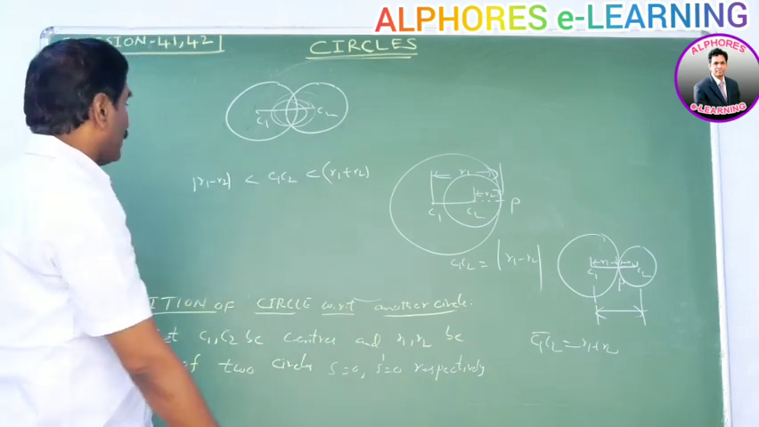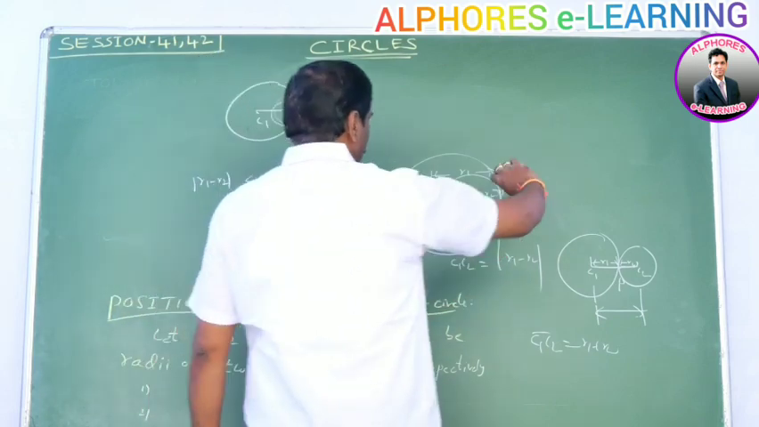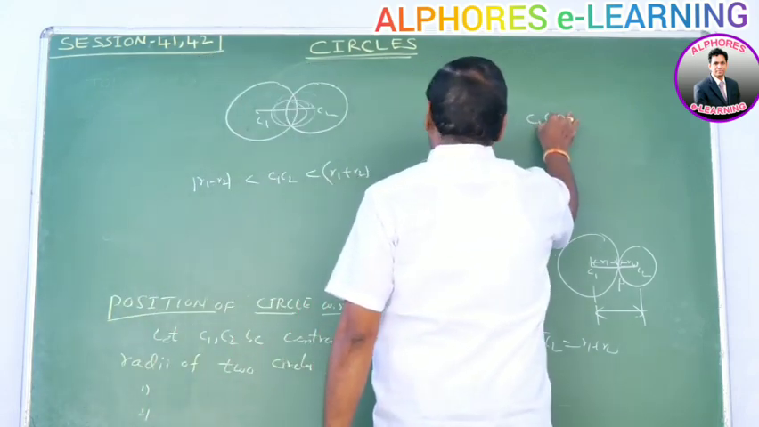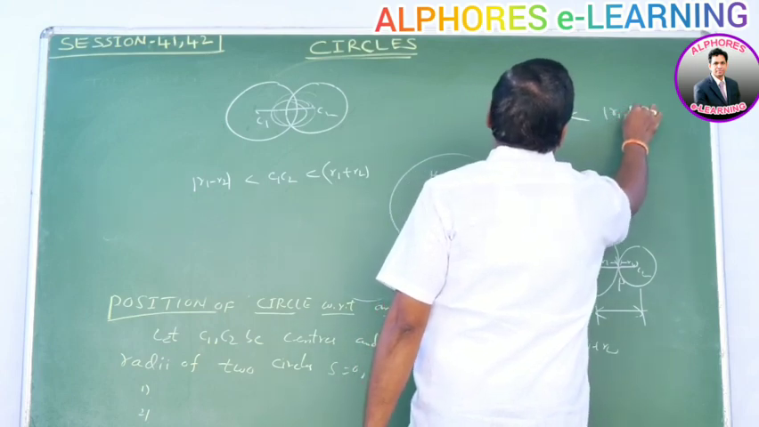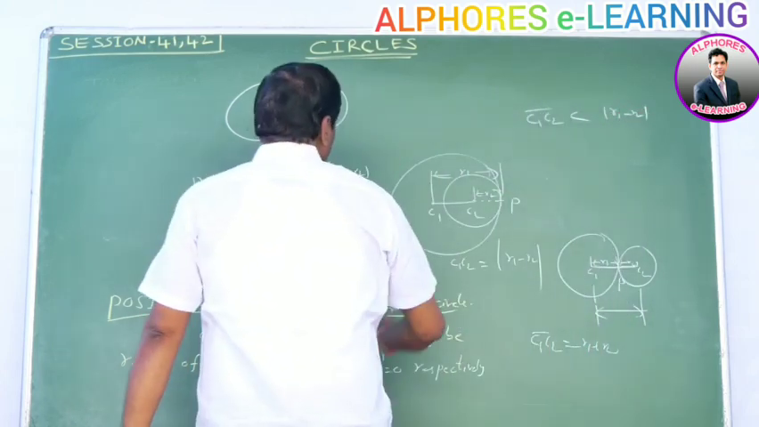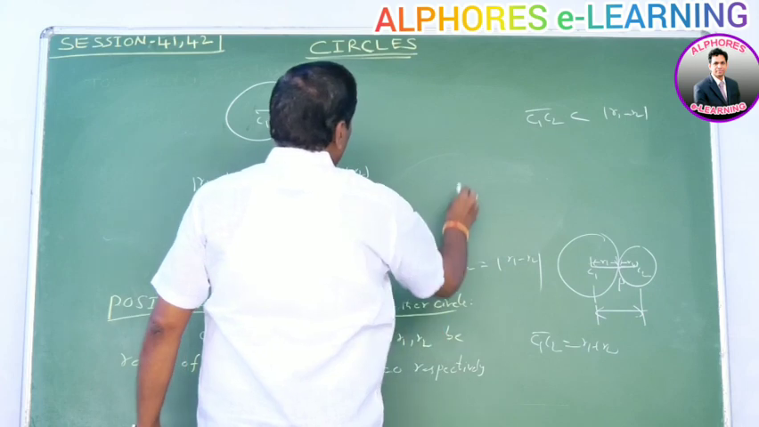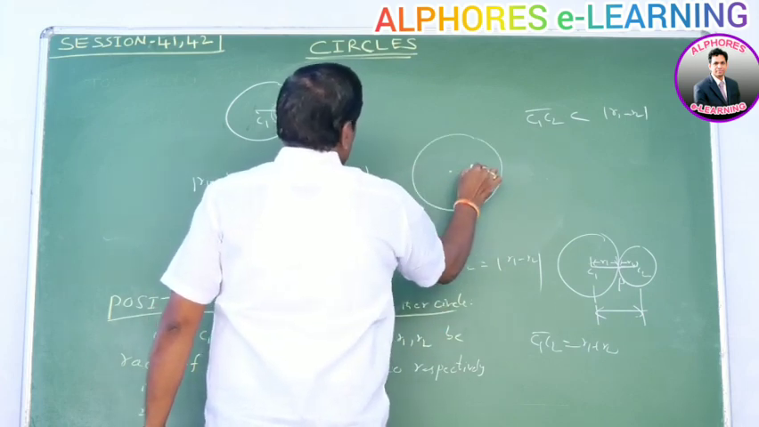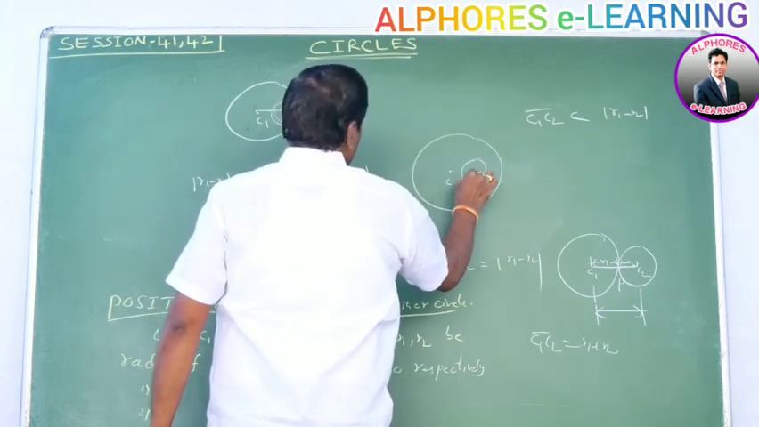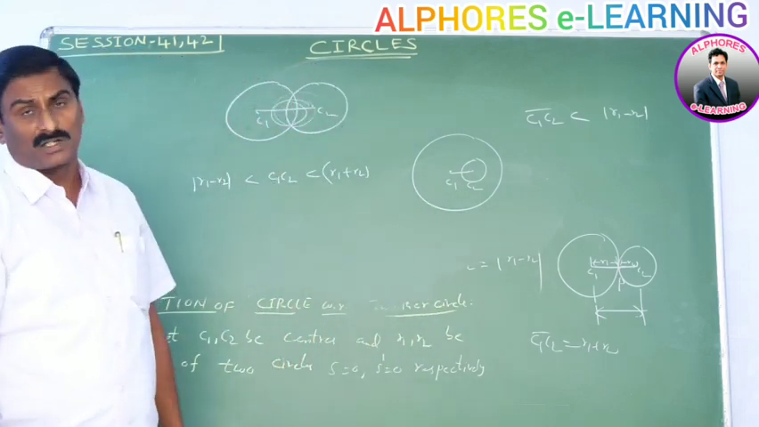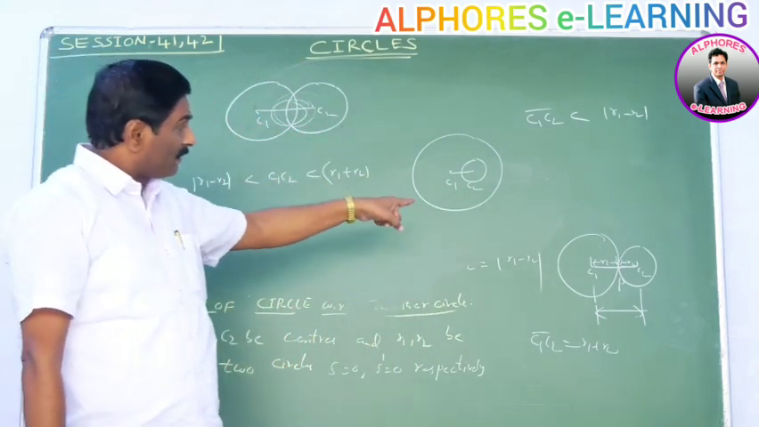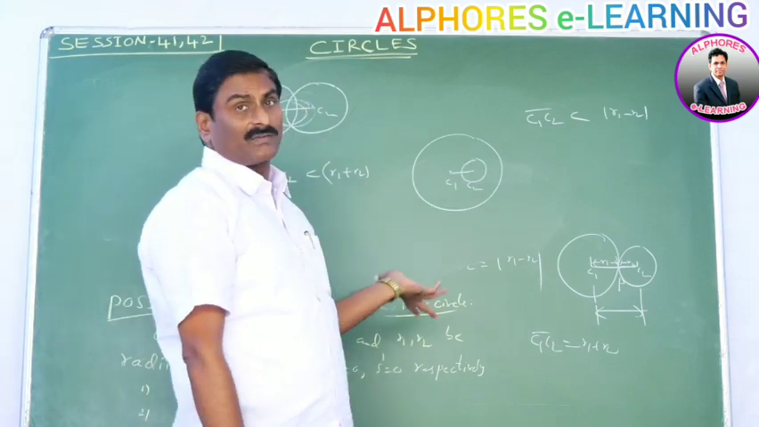Okay. Next, suppose C1C2 is less than mod R1 minus R2. That means the circles are in this way. One of the circles lies completely inside of the other circle. Then C1C2 is always less than mod R1 minus R2. In this case, one of the circles completely lies inside of the other circle.